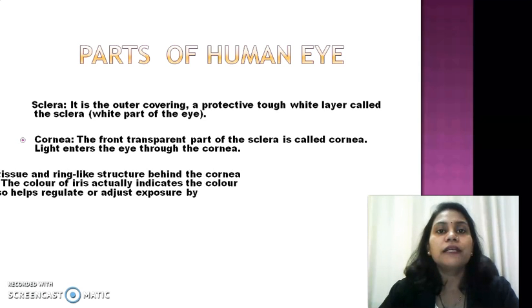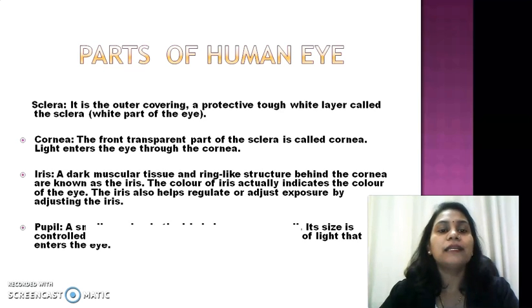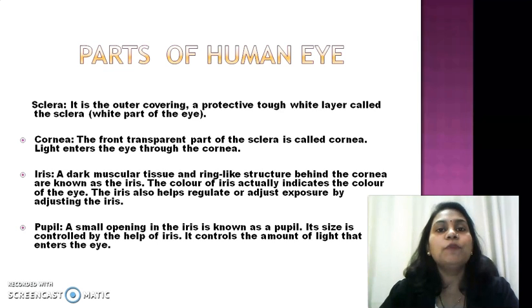The next one is the iris. The iris is a muscular ring, and different people have different colors of eye because of the iris. The iris has a small hole, and that is known as the pupil. The pupil is totally responsible for the intensity of light, dim light or bright light. For that, there is contraction and relaxation of the pupil done by the iris.